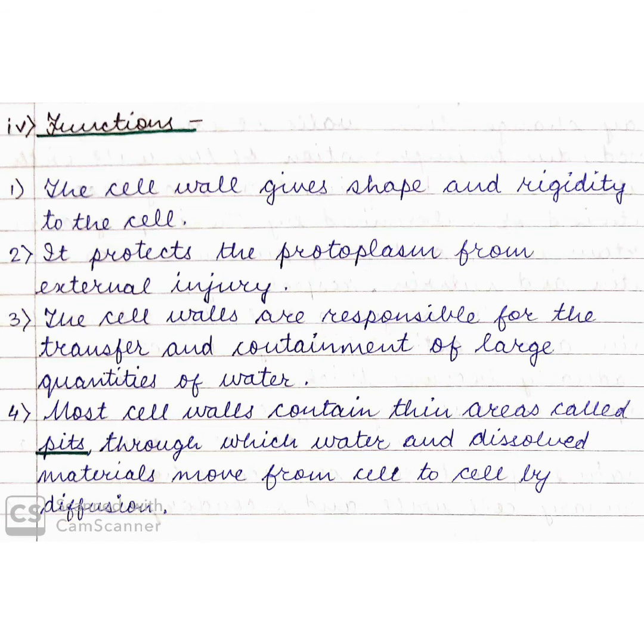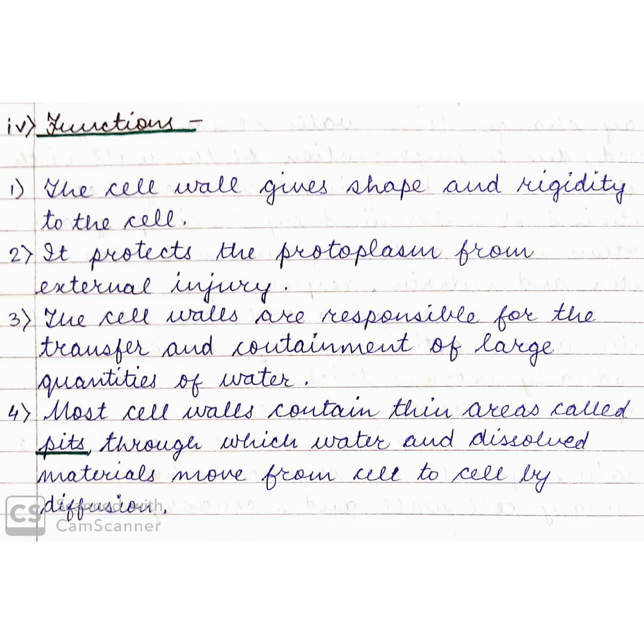Functions. The cell wall gives shape and rigidity to the cell. It protects the protoplasm from external injury. The cell walls are responsible for the transfer and containment of large quantities of water. Most cell walls contain thin areas called pits through which water and dissolved materials move from cell to cell by diffusion.